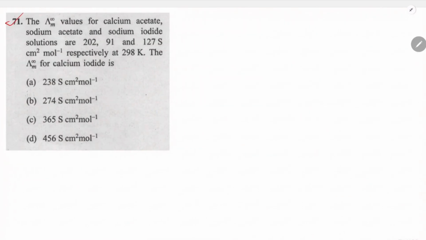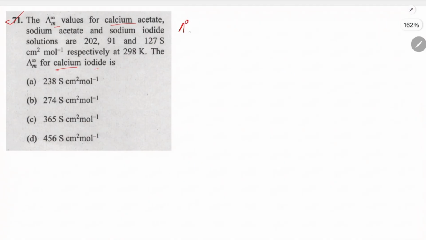In the question number 71, the molar conductance at infinite dilution value for calcium acetate, sodium acetate, and sodium iodide solution is given respectively. The calcium iodide is, so basically lambda 0 of calcium iodide we have to determine. So the data for calcium acetate, (CH3COO)2Ca, is given.